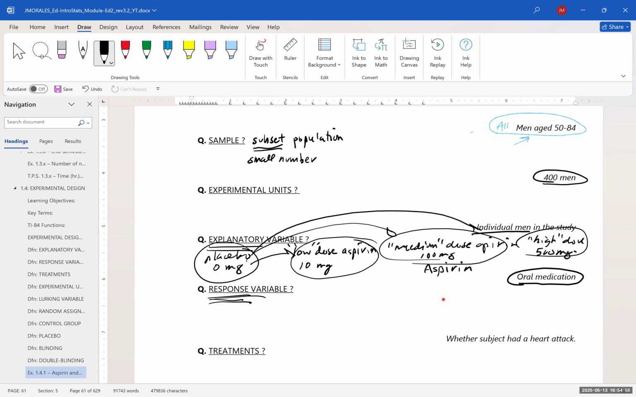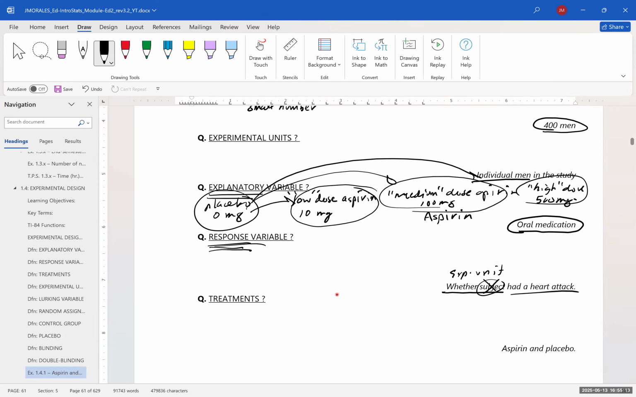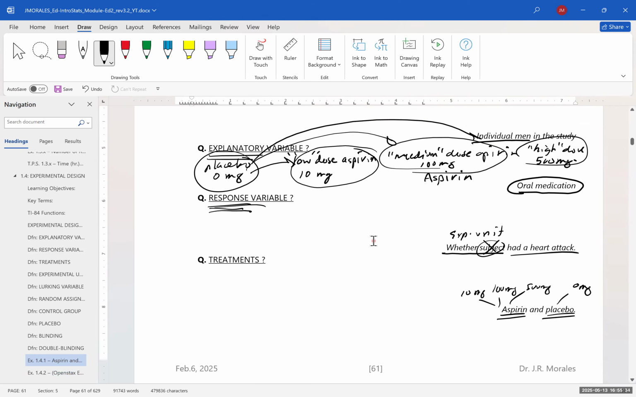So what is the response variable? Well, whether an experimental unit had a heart attack. The treatment was either aspirin or a placebo. And again, the treatment could have been 10 milligrams versus 100 milligrams and 500 milligrams. Placebo is 0 milligrams of aspirin. Okay. And that's it for this one.